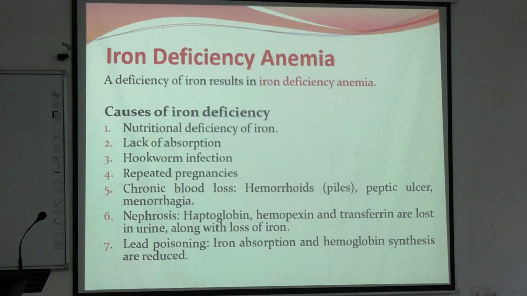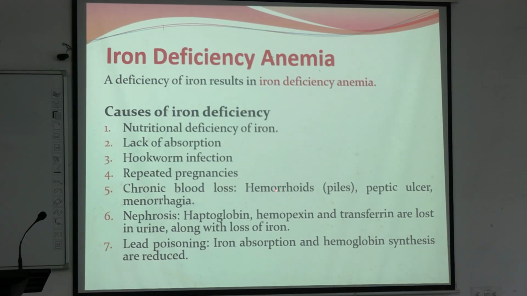Now, hookworm infection. Hookworm infection will lead to blood loss, and that may lead to chronic iron deficiency. Repeated pregnancies. Why repeated pregnancies? No time to heal, no time to restore the mother's own hemoglobin.